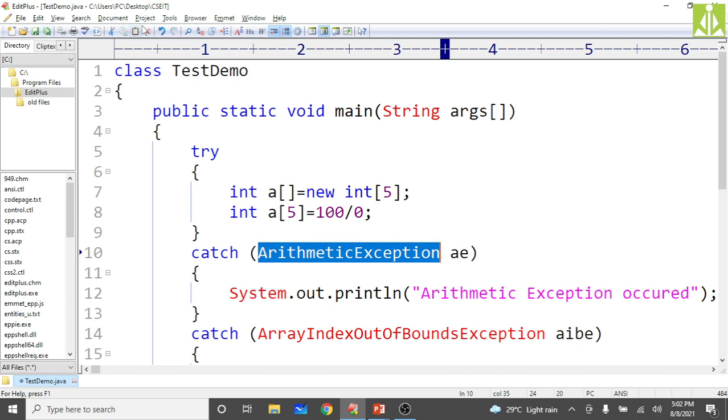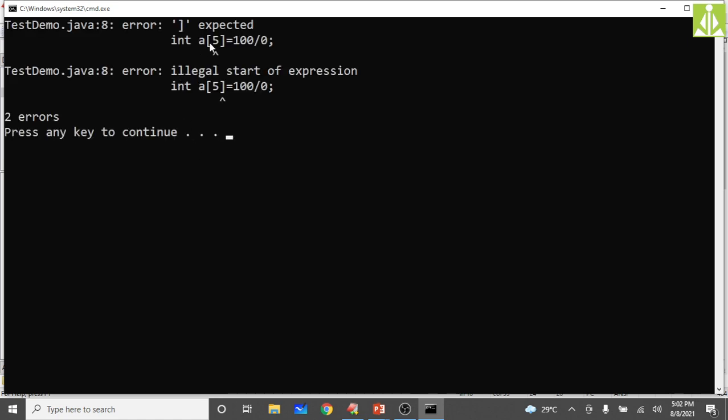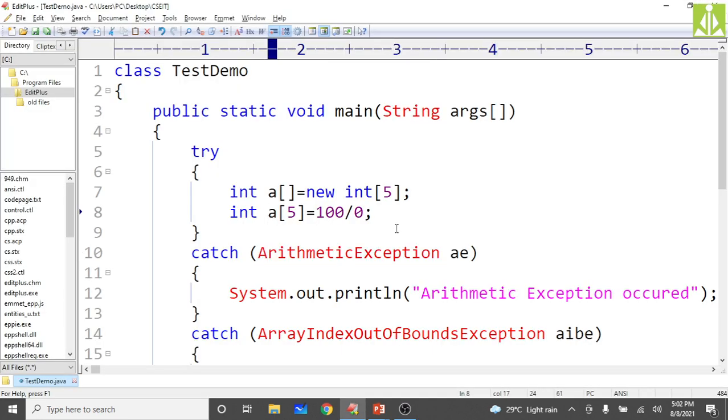When I save and when I compile, there is something. Yes, once again I'm trying to redefine, so that is not correct.